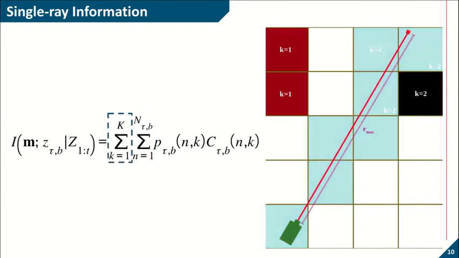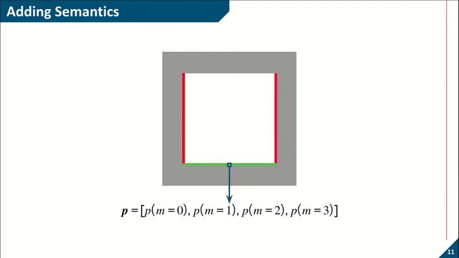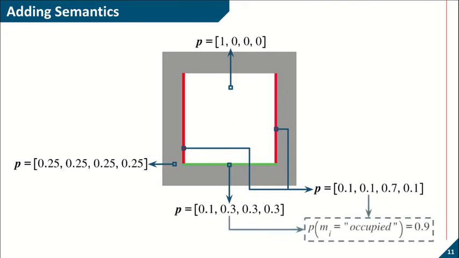In order to show why adding object classes would improve exploration, consider this simple example where the white region represents free space, the gray region is unexplored, and the colored bars represent different objects. As mentioned earlier, we maintain a categorical distribution for each map cell where the zero class corresponds to the free space. Now consider the following distribution for the map cells. Note that all three walls have the same occupancy probability, while the red walls are more certain about class 2 and the green wall is uncertain among object classes.